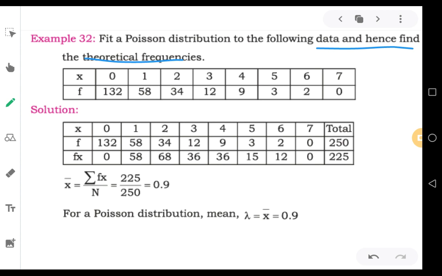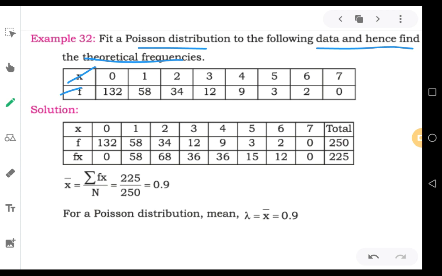So the question given to us consists of x and f. They have given some numbers. So x is 0, 1, 2, 3, 4, 5, 6 and 7. And the frequencies they have given are 132, 58, 34, 12, 9, 3, 2, 0. We don't know what kind of data it is, the descriptions are not available, but still, when they are mentioning that it is a Poisson distribution, we should apply the Poisson distribution rules for it.